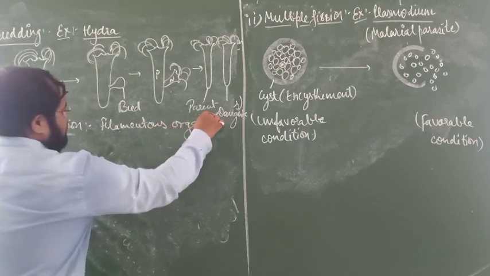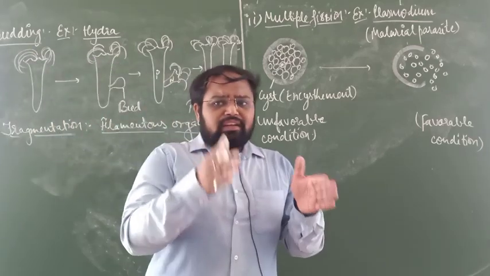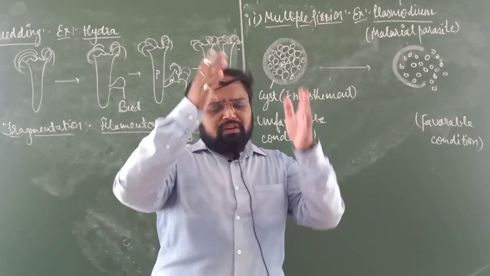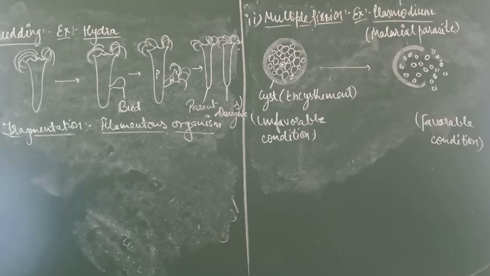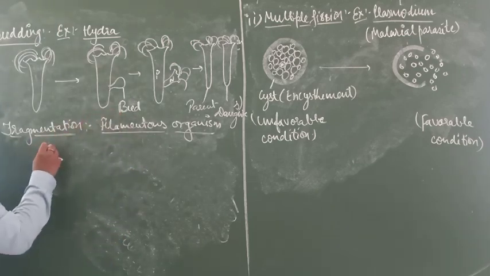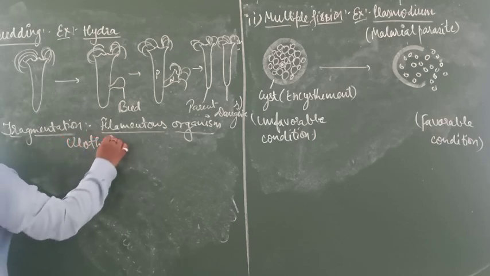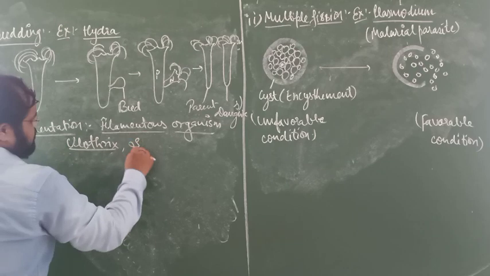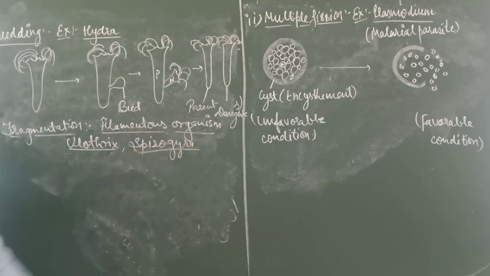So what is a filamentous organism? It means the organism which is thin and covers a longitudinal path, that is, it has some height. Example: Ulothrix, Spirogyra. These are algae. Suppose that this is the diagram of Ulothrix.